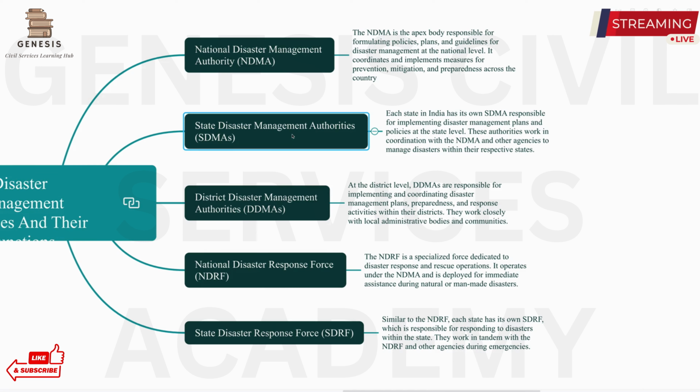It designs and implements the disaster management plan and policies, and it coordinates with the National Disaster Management Authority. Similar case with district disaster management authorities. It coordinates with state disaster management authorities and implements the disaster management plans and preparedness and response activities in their particular districts.